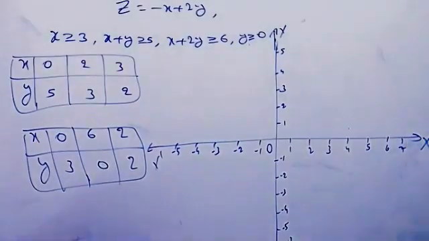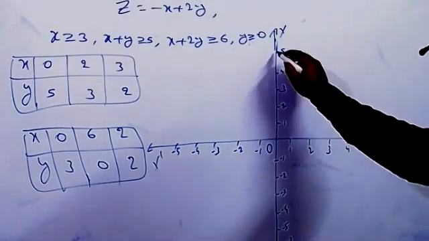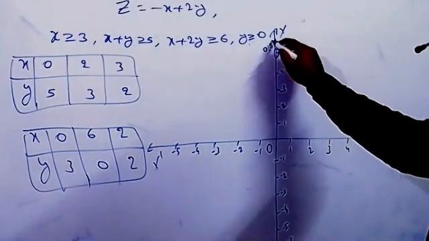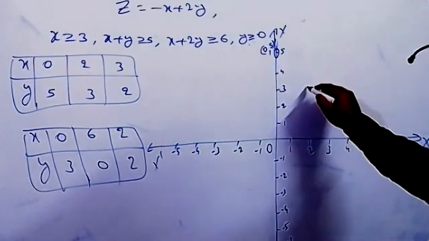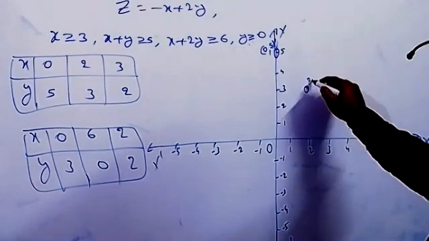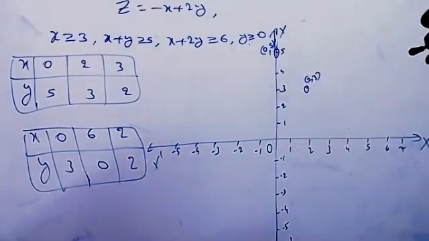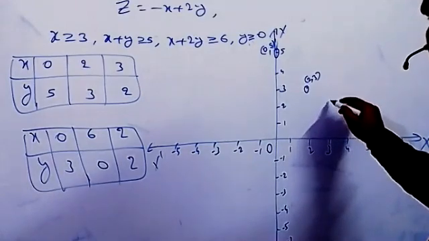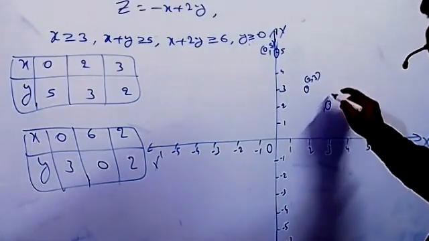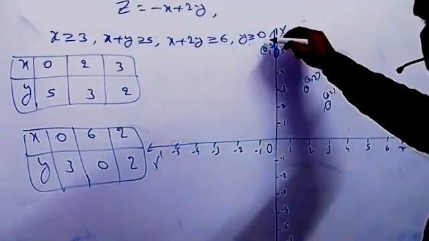Okay. What is the first point? You tell me now. 0 comma 5. So this is 0 comma 5. 2 comma 3. The 2 comma 3 point. Next 3 comma 2. The 3 comma 2 point.